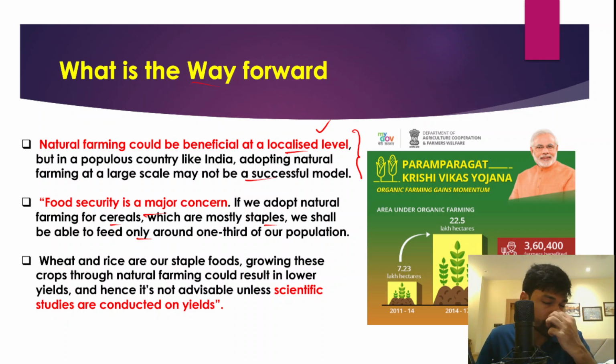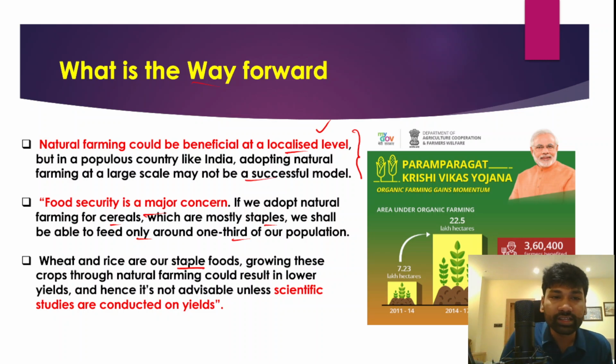And even with respect to wheat and rice, if we adopted natural farming, the productivity would of course be lesser.